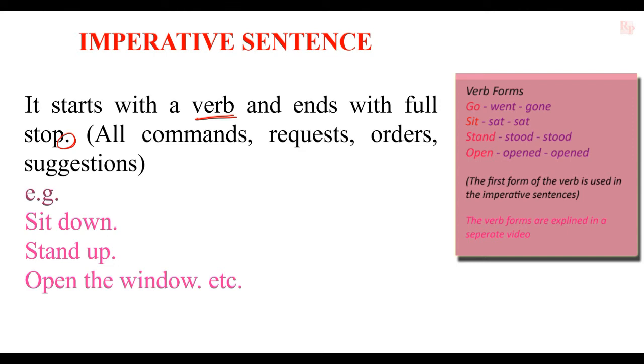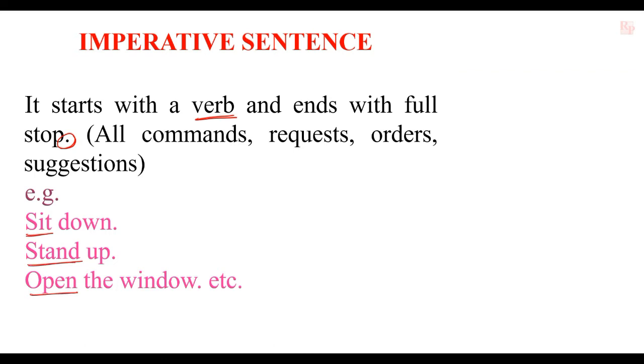Here, sit down, stand up, open the window. In all these sentences, the sentence starts with a verb, not a subject. Here, sit down, sit is a verb. Stand up, stand is a verb. Open is a verb. Here, subject is not mentioned, but subject you is always understood. Sit down means you sit down. Stand up means you stand up. Open the window means you open the window.